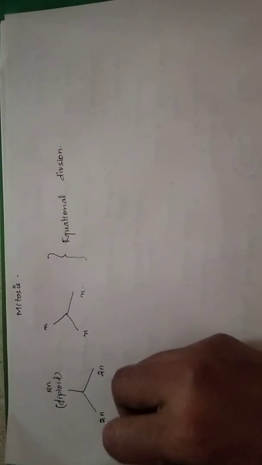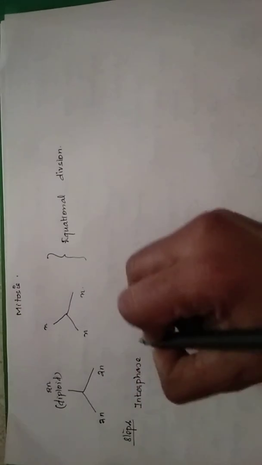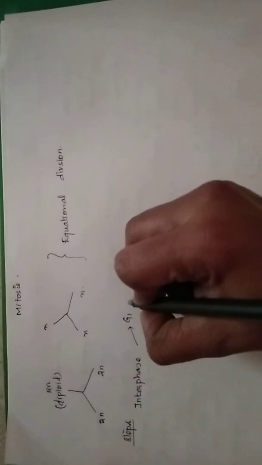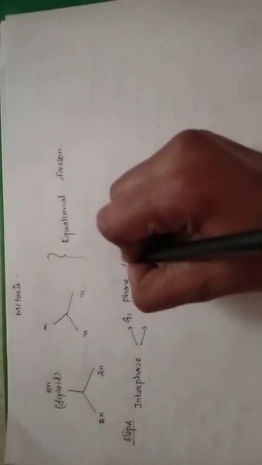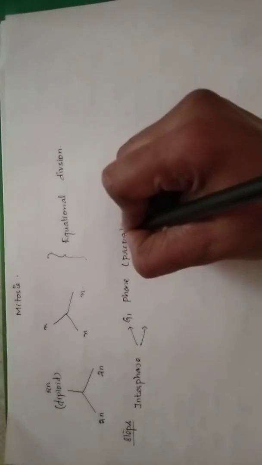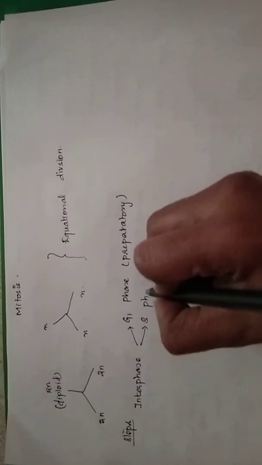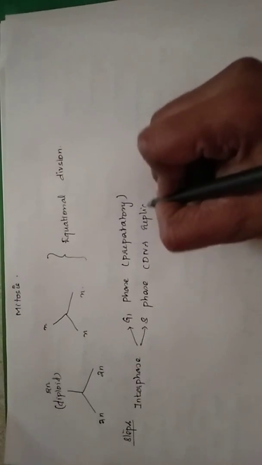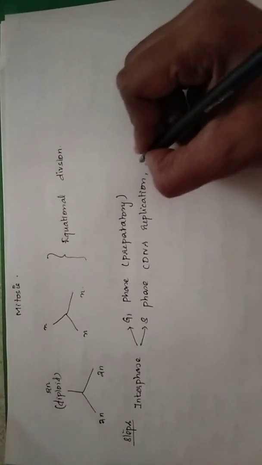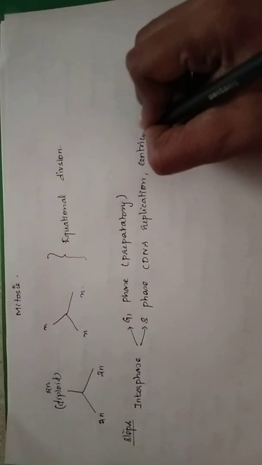And the steps involved in mitotic division. Any cell that has to undergo mitotic division has to first cross the interphase. So the interphase goes into the G1 phase, preparing itself for S phase. So this is going to be a preparatory phase. And it undergoes S phase, during which DNA replication occurs, as well as, in case of animal cells, centriole division.